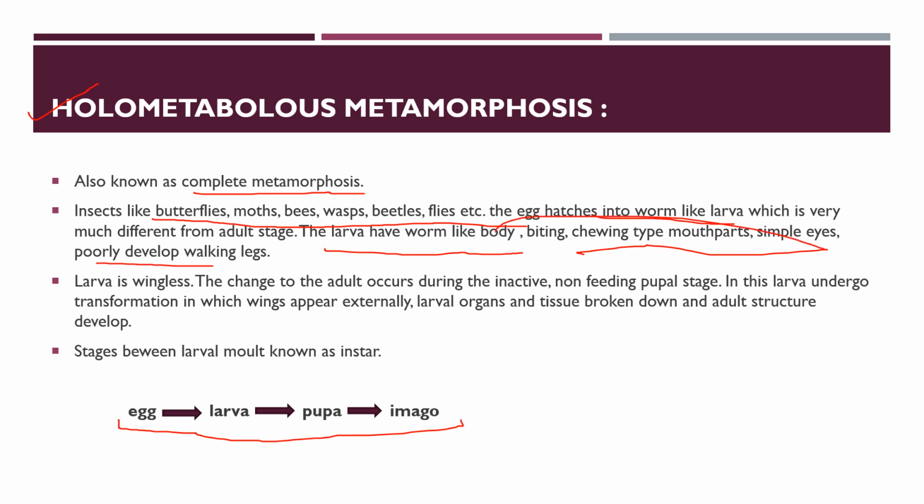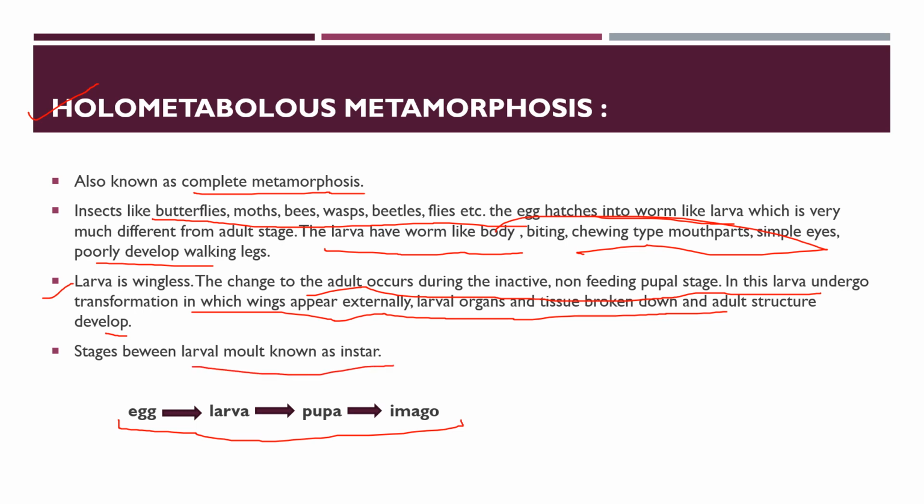As the larva is wingless, the change to the adult occurs during the inactive, non-feeding pupal stage. In this, larvae undergo transformation in which wings appear externally, larval organs and tissues are broken down, and adult structures develop. The stages between the larval molts are known as instars.